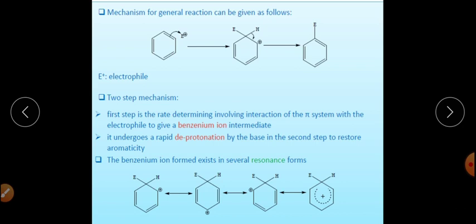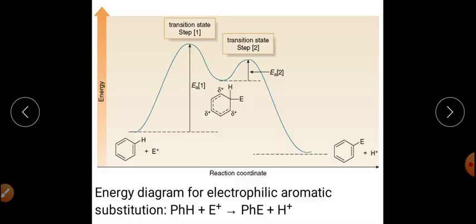Why was the first step the slow step? Because in the first step, the aromaticity was lost. And the second step is a fast step, the reason being the benzene ring is now regaining the aromaticity. So it will regain the aromaticity after deprotonation. So the second step will be a fast step. So this will be the overall mechanism for all of the aromatic electrophilic substitution reactions. That is the arenium ion mechanism.